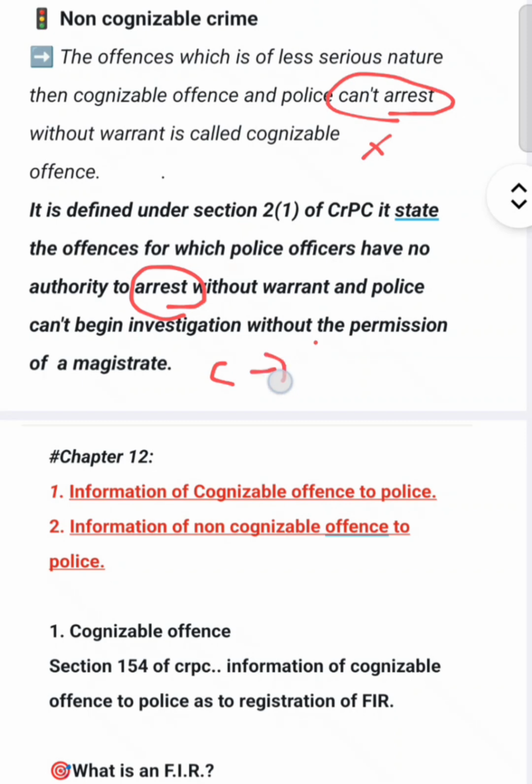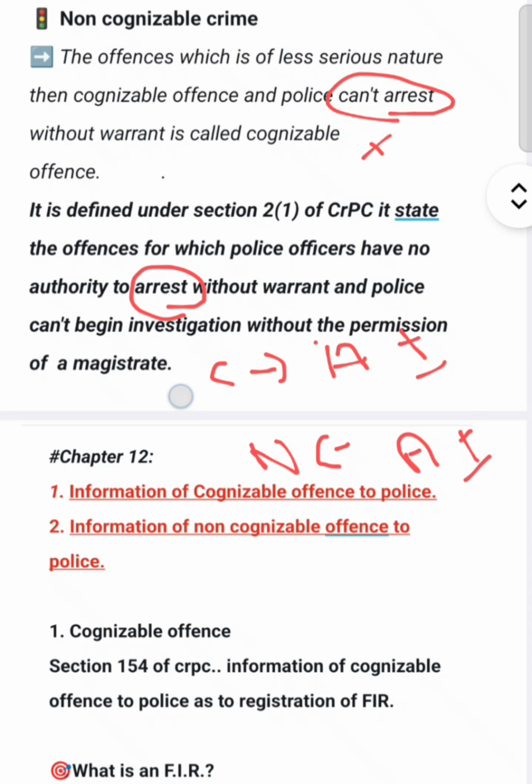So basically, in cognizable offense, the police can arrest without warrant and start investigation without the magistrate's permission. In non-cognizable offense, the police can't arrest without warrant and can't start investigation without court permission.